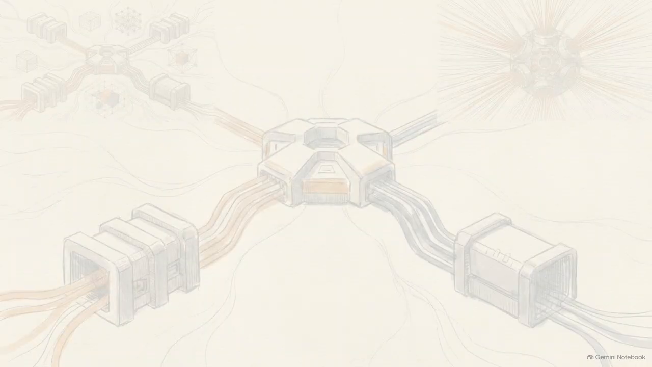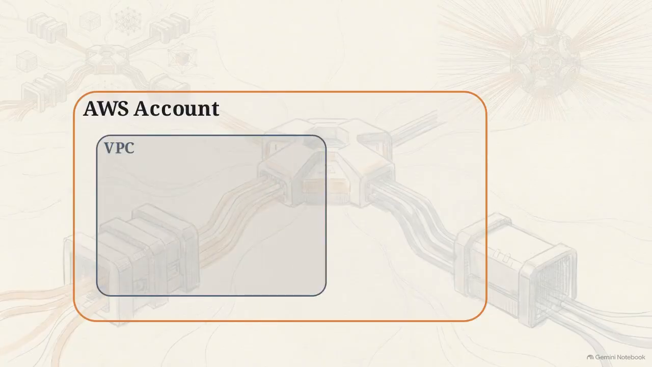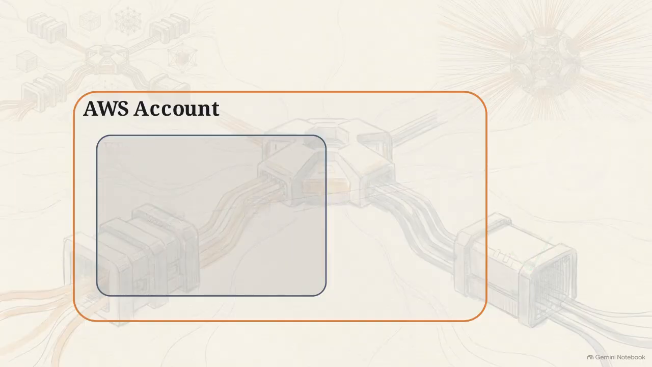Look at this schematic. This is a functional standard AWS environment. We have a single AWS account, one virtual private cloud, or VPC, a few EC2 instances, and a standard RDS database communicating out through the public internet. It works perfectly for a small application. Watch what happens when we force this basic architecture to scale.